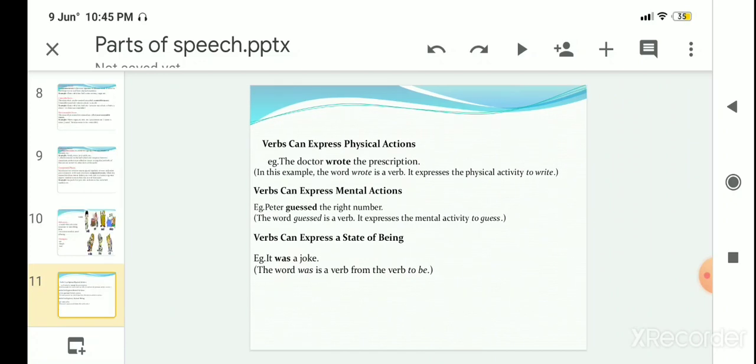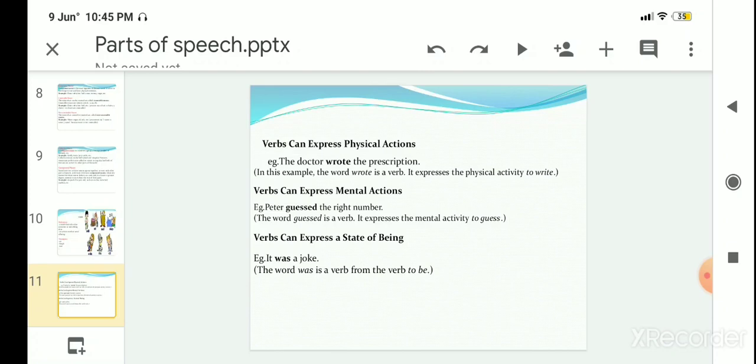Verbs can express physical action. For example, the doctor wrote the prescription. Here the verb is wrote. The word wrote is a verb. It expresses the physical activity.